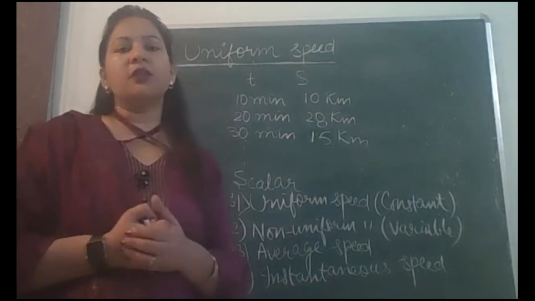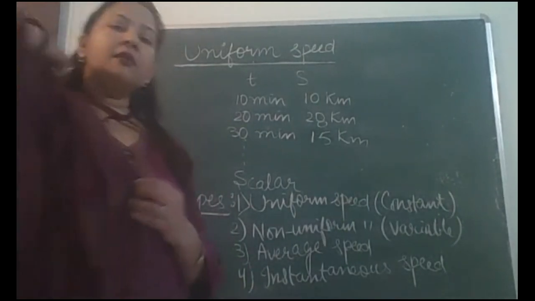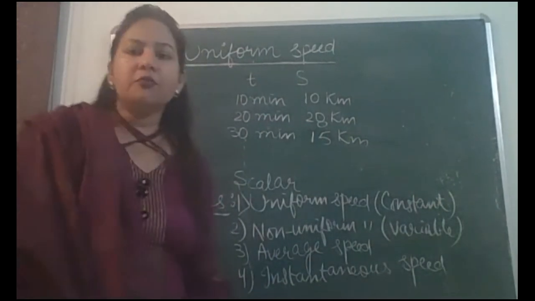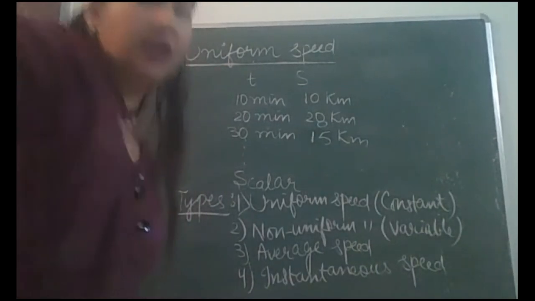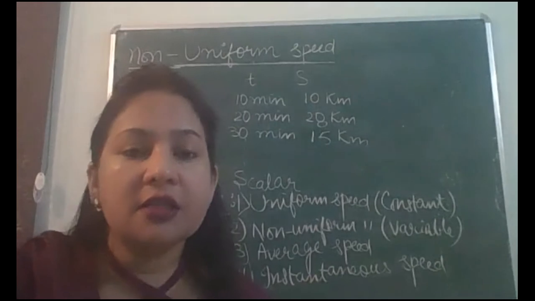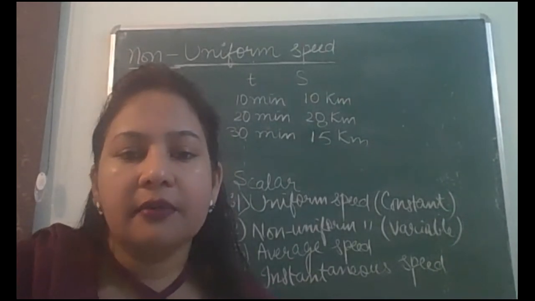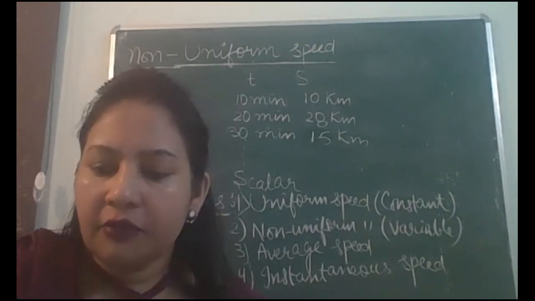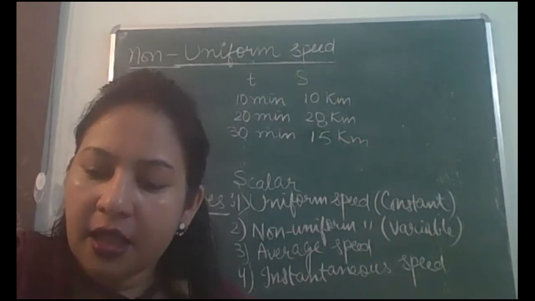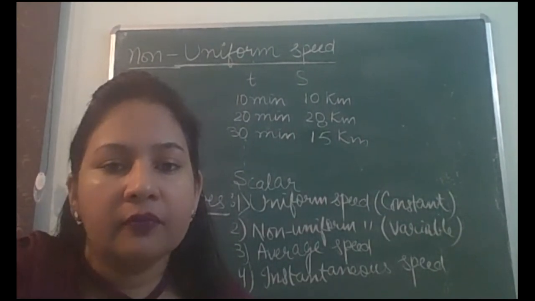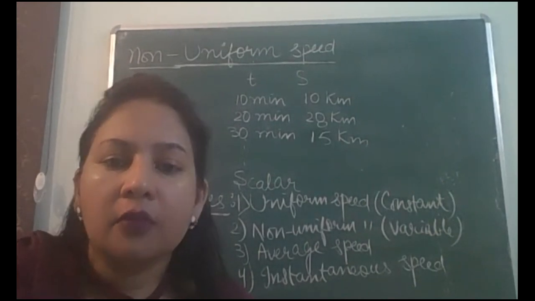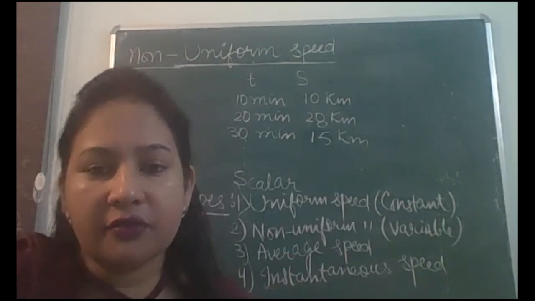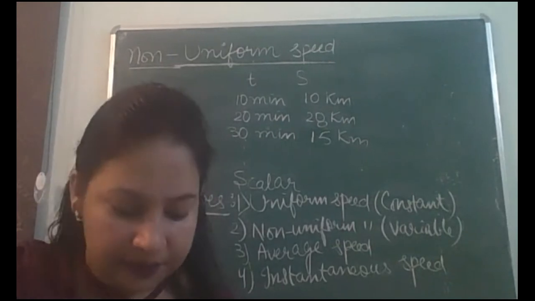Okay, students. So write down the definition. Non-uniform speed. An object has non-uniform speed if it covers unequal distances in equal intervals of time, or equal distances in unequal intervals of time. एक चीज unequal कर देनी और दूसरी equal रखनी.